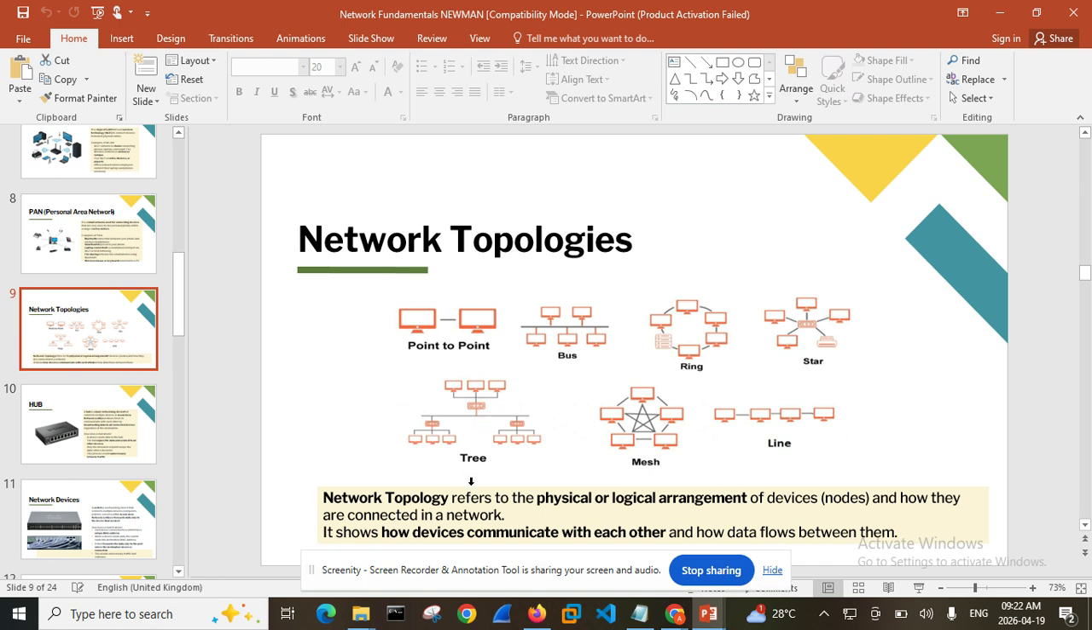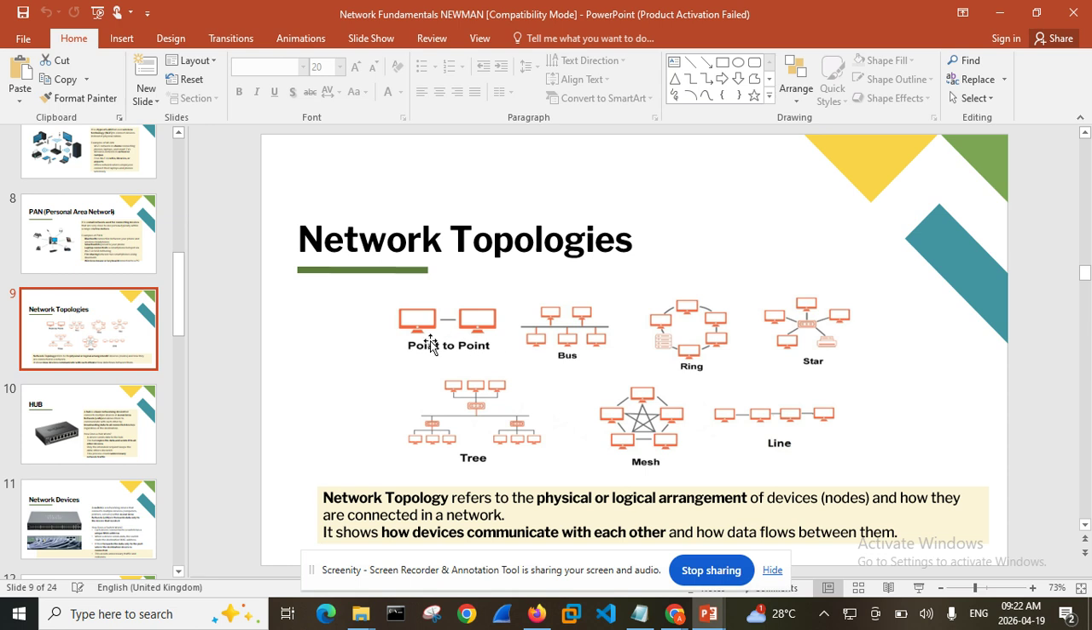Network topology refers to the physical or logical arrangement of devices or nodes and how they are connected into a network. It is a physical arrangement. It's why we arrange our system the way we arrange it.